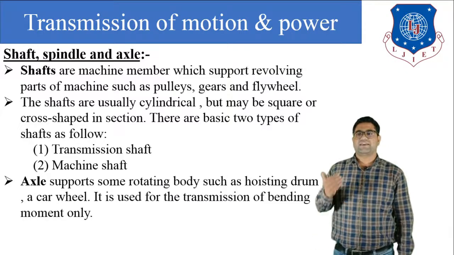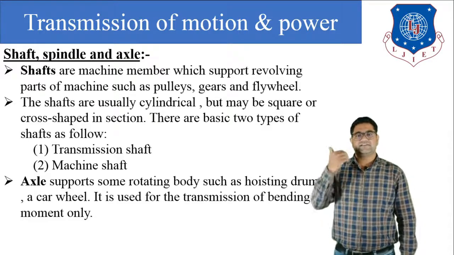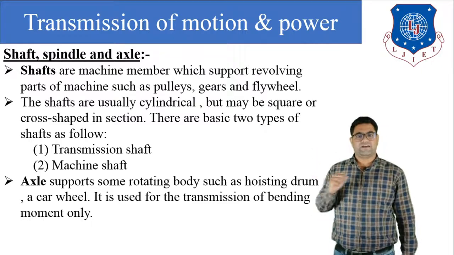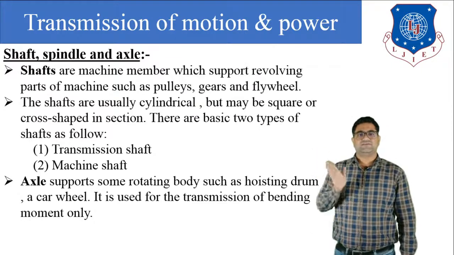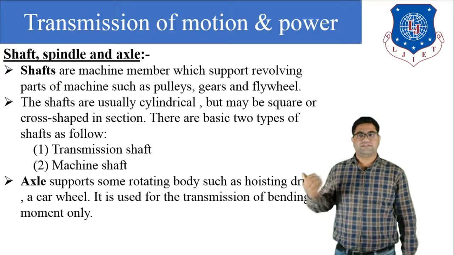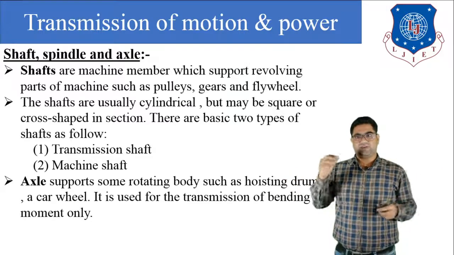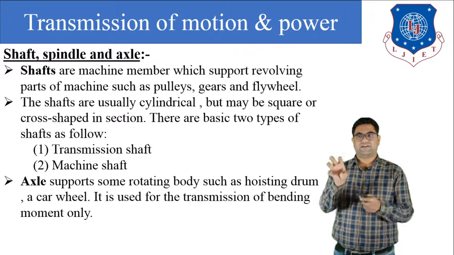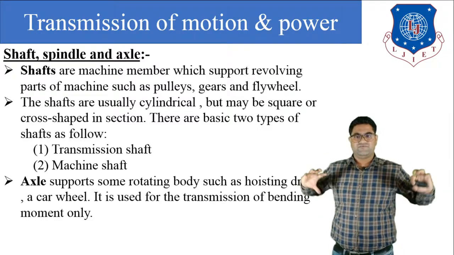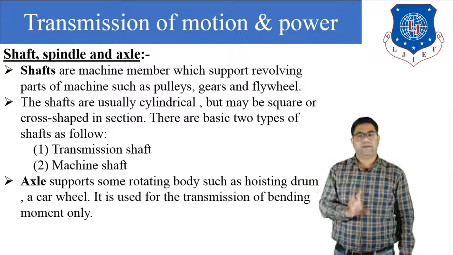Second is the axle. What is the meaning of axle? An axle generally supports some rotating body, such as a hoisting drum or a car wheel. It is used for the transmission of bending moment only. Generally the axle is fitted with the wheel. When we see from behind any truck, we can see an axle, and with the axle some wheels are fitted. So it is generally used for transmission of bending moment.